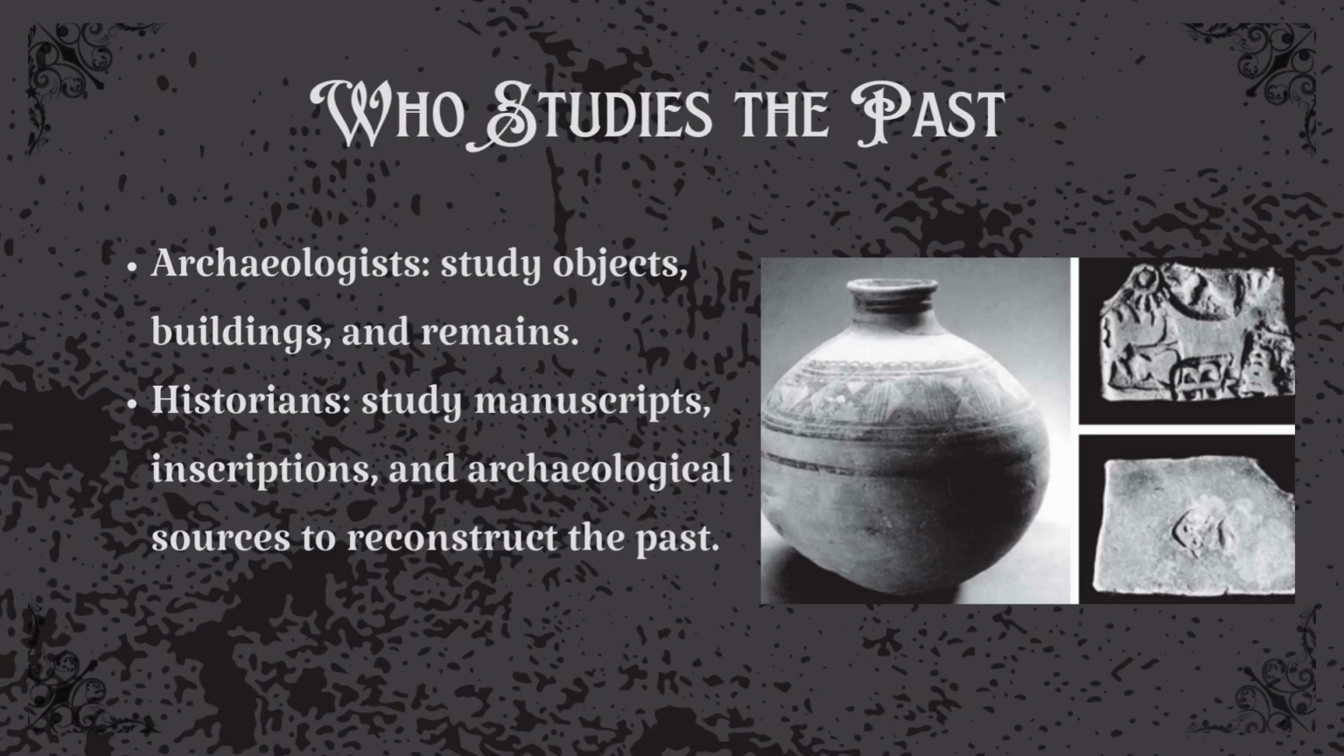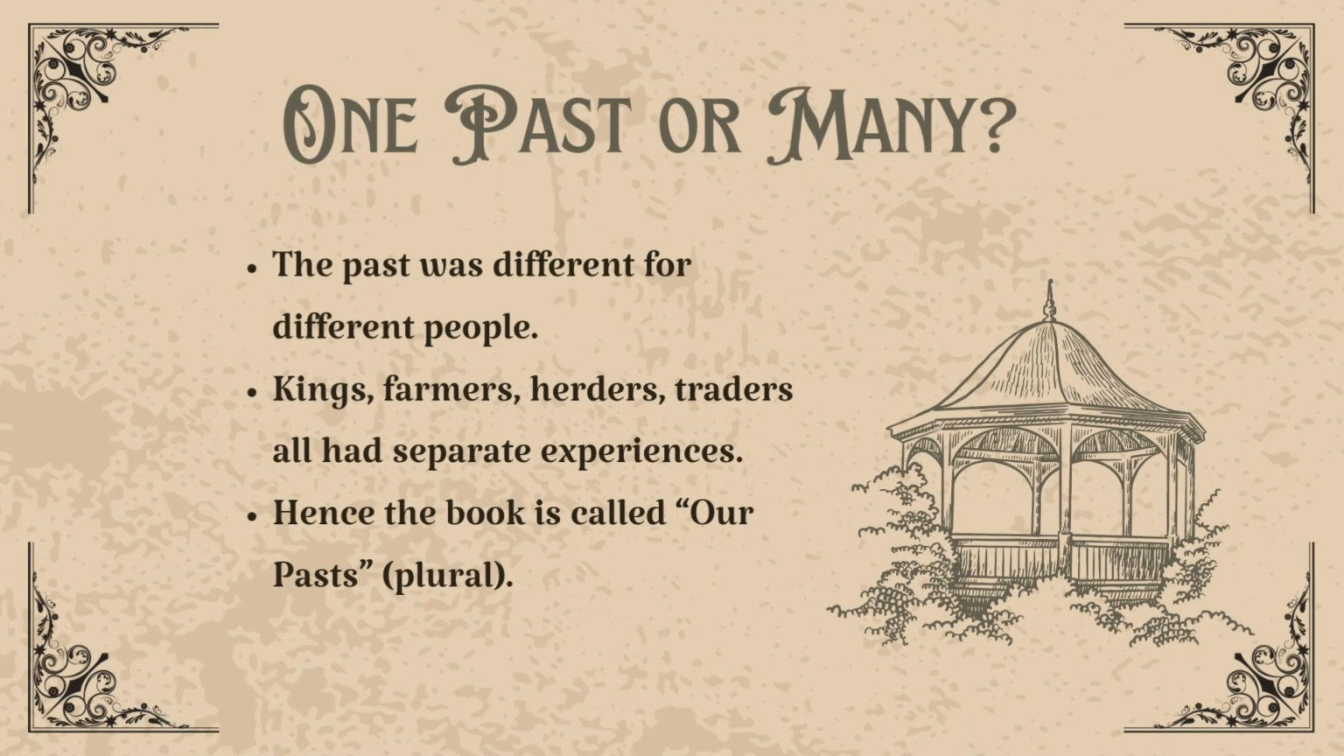Together, they piece together the story of human civilization. One past or many? The book is called Our Pasts. Notice the plural. That's because there isn't just one history. Different groups had different experiences.